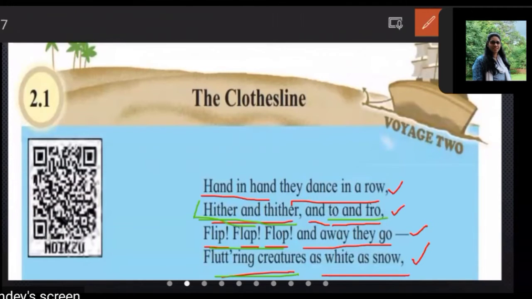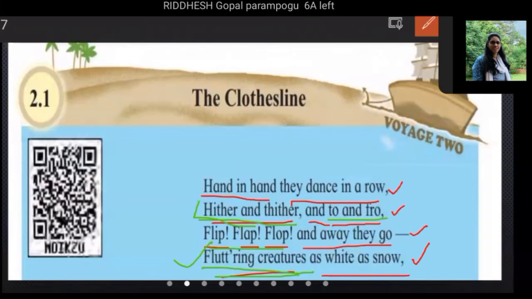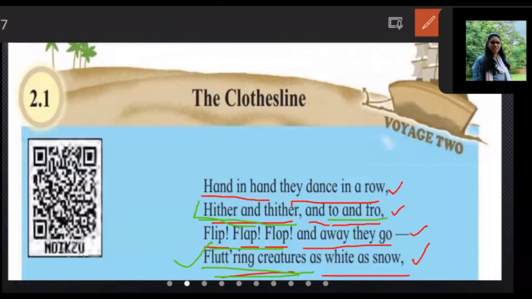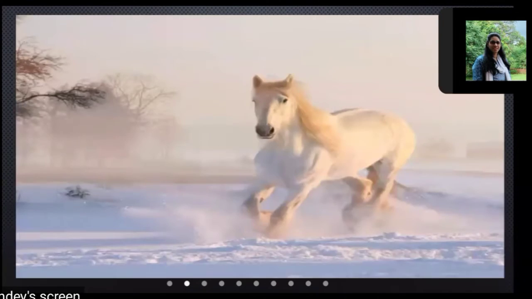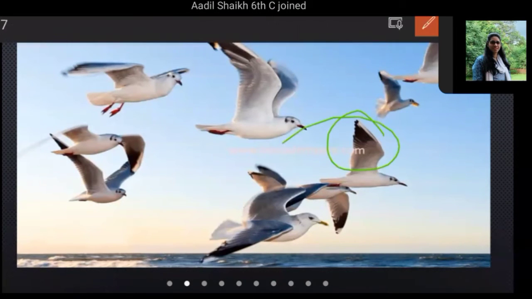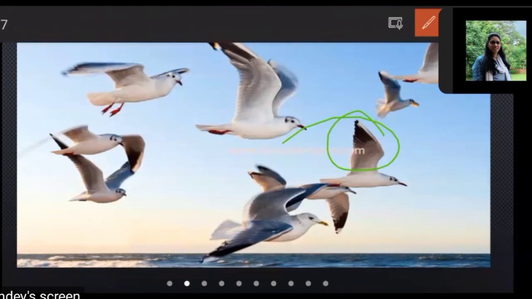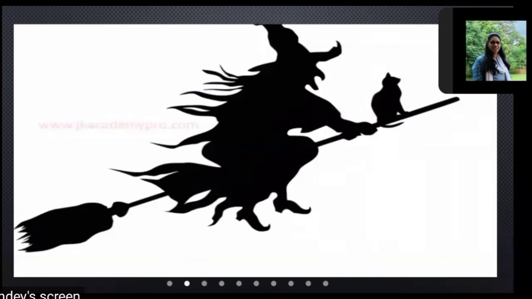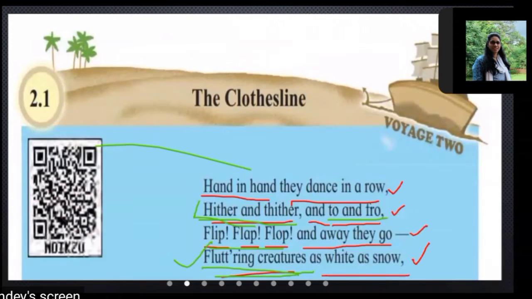Fluttering creatures. Here the poet is comparing the clothes with fluttering creatures. Who flutters? Birds. Birds flutter their wings. Now you can see here I have shown you a picture of a bird. The birds are fluttering their wings, meaning they move their wings up and down, and it makes the sound of fluttering. So the poetess is comparing the clothes with the fluttering creatures.